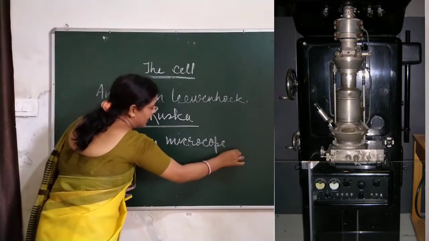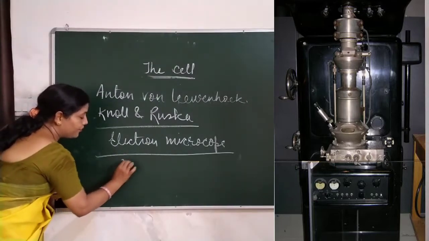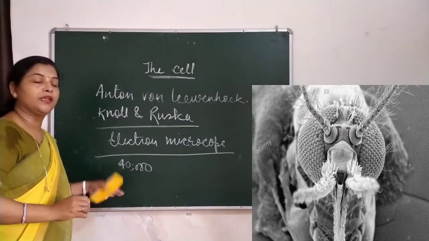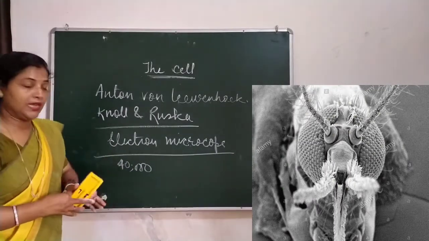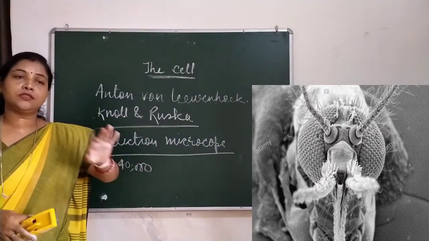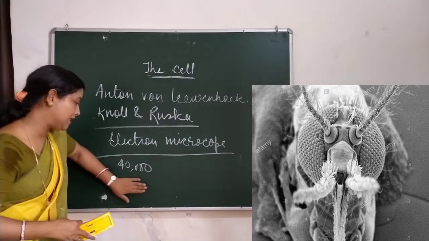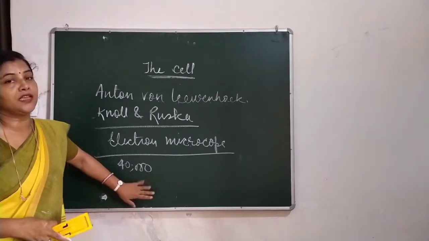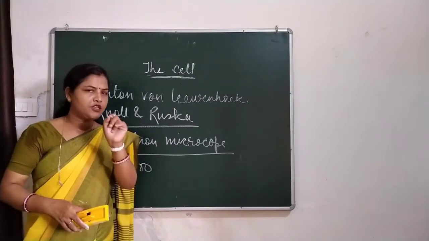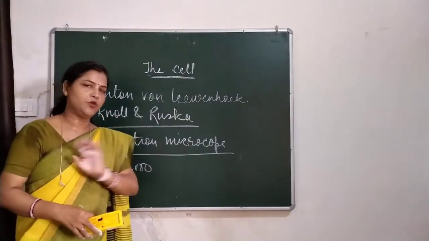The electron microscope invented by Knoll and Ruska had the capacity to magnify an object 40,000 times. So you can understand that even a tiny object can be seen easily, and each and every part of that object can be seen clearly under the electron microscope.